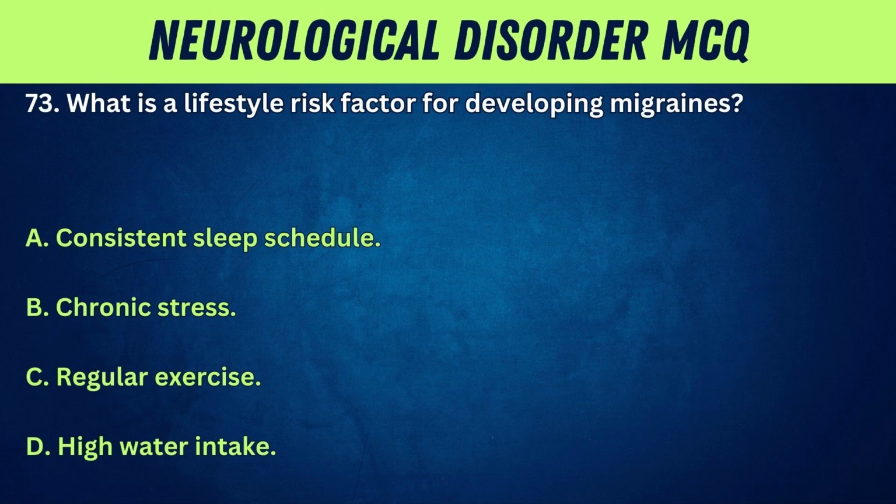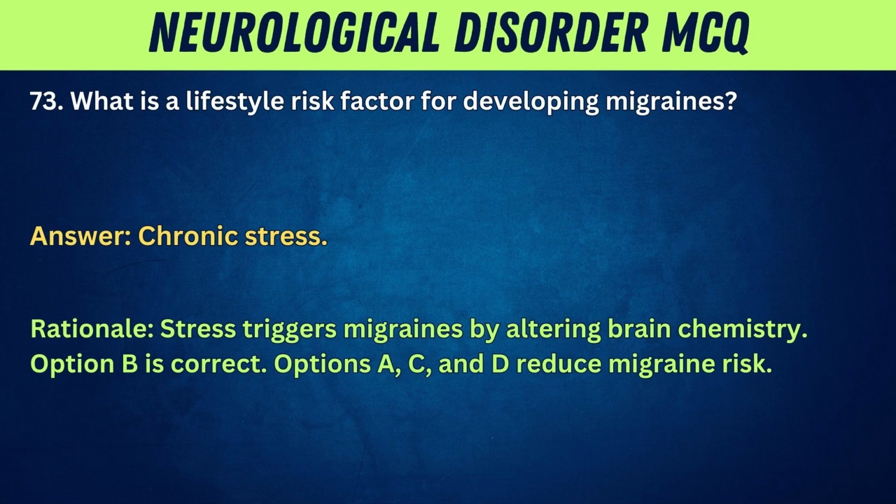73. What is a lifestyle risk factor for developing migraines? A. Consistent sleep schedule. B. Chronic stress. C. Regular exercise. D. High water intake. Answer: chronic stress. Rationale: stress triggers migraines by altering brain chemistry. Option B is correct. Options A, C, and D reduce migraine risk.